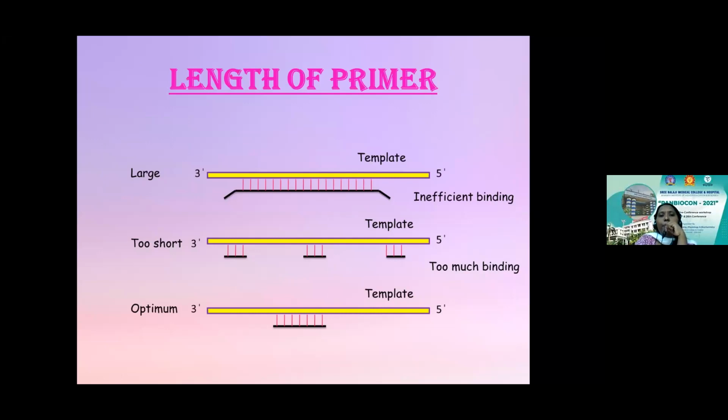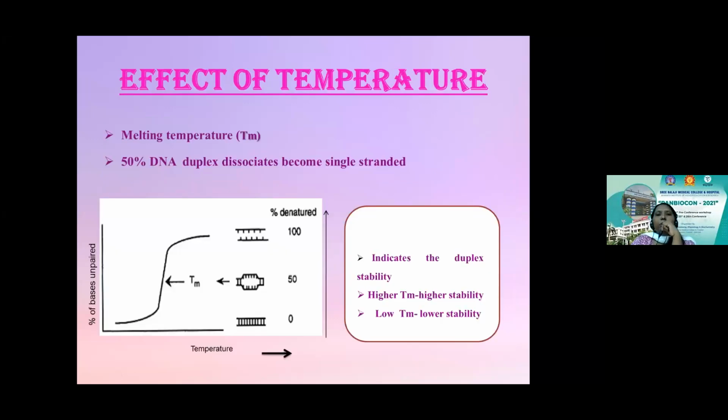Two long primers cannot effectively amplify the targeted sequence. So an optimum length of a primer is preferred to be between 18 and 22 base pairs. When you talk about the polymerase chain reaction, I mentioned that there are three essential steps involved in the reaction. One is denaturation, next is annealing, and next comes elongation.